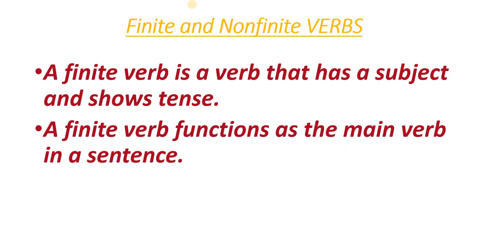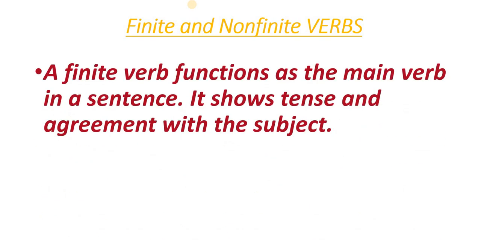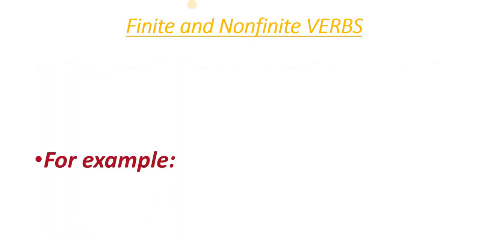A finite verb functions as the main verb in a sentence, and it shows tense and agreement with the subject. You all know what tenses are: past tense, present tense, and future tense, isn't it? So here it shows the tense and agreement with the subject.